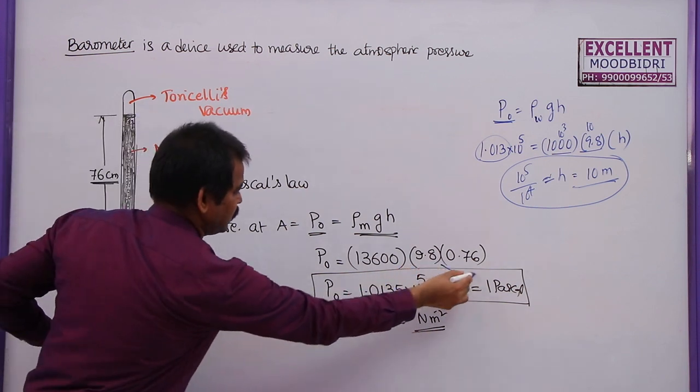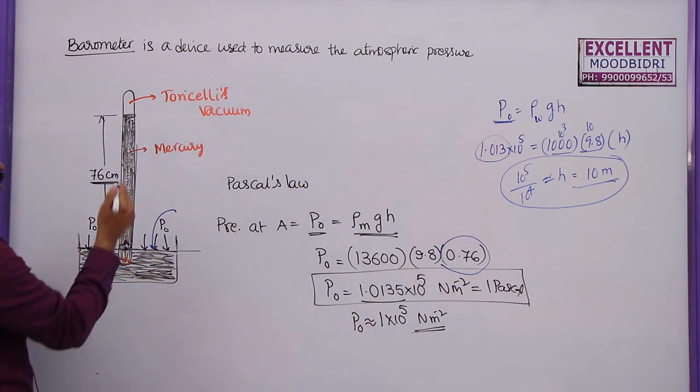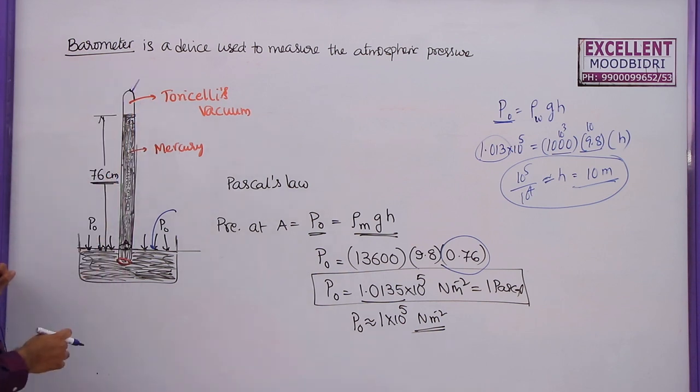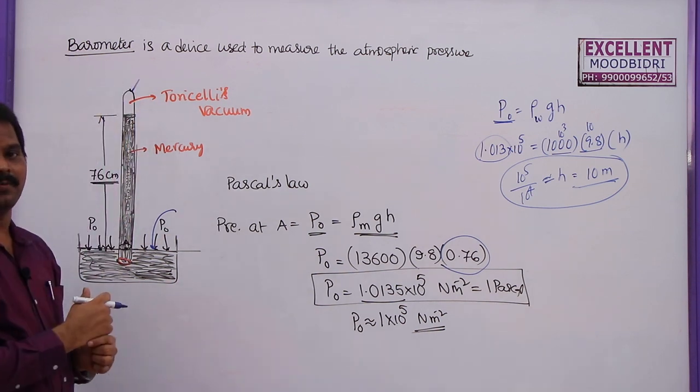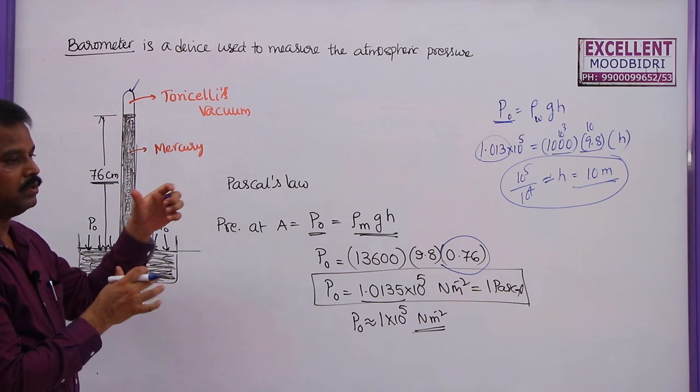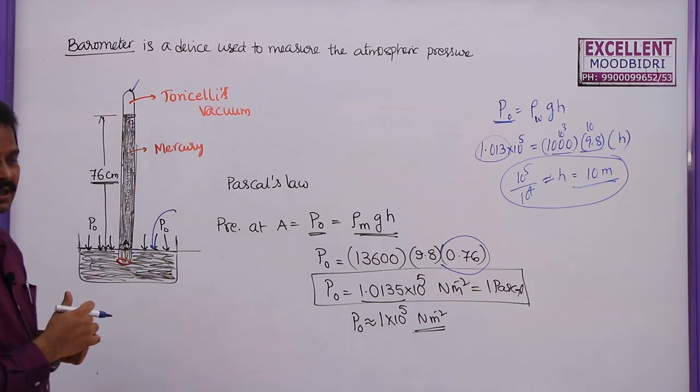With mercury, as its height is less than 1 meter, it is easy to build this type of glass tube. If you want to keep a tube of more than 10 meters to hold that, it is not that easy.